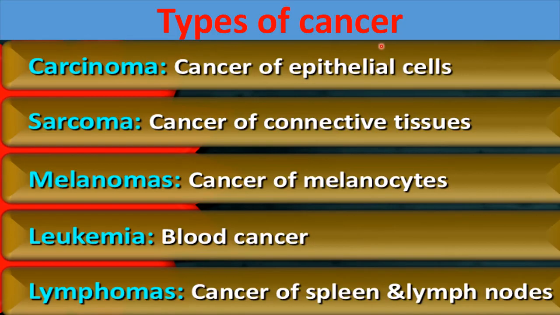Now, types of cancer. First is carcinoma. Cancer of epithelial cells is called carcinoma. Cancer of connective tissues is called sarcoma. These are the specific terms which are used for the cancer depending on its location, that is, where the malignant tumor is present at the time. Depending on that, these terms are used for the cancer, okay? If the cancer is in melanocytes, then the word melanoma is used. If the cancer is found in blood, then the word leukemia is used for the cancer, right? And lymphomas is the cancer of spleen and lymph nodes.